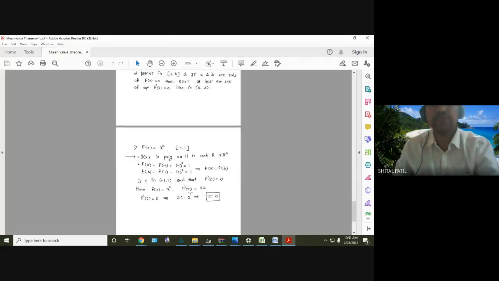Then we started with the first example. The question was verify Rolle's theorem. We started with f of x equal to x square. Since it is a polynomial, it is continuous and differentiable. Then f of a equal to 1, f of b equal to 1, they are equal. Therefore, there exists a c such that f dash of c equal to 0. So f dash is 2x, that is 2c equal to 0, that is c equal to 0, and 0 lies between -1 to 1.